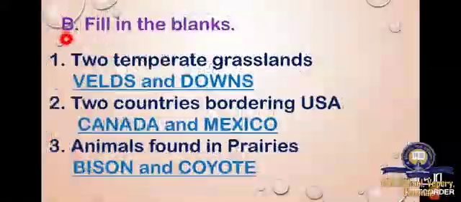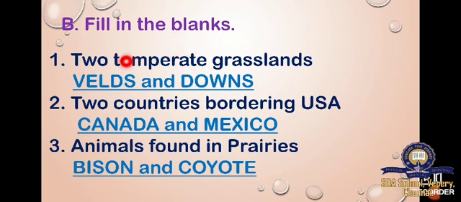Then part B, fill in the blanks. Number 1, two temperate grasslands: wells and downs. Number 2, two countries bordering USA. What are the two countries bordering USA? Canada and Mexico.